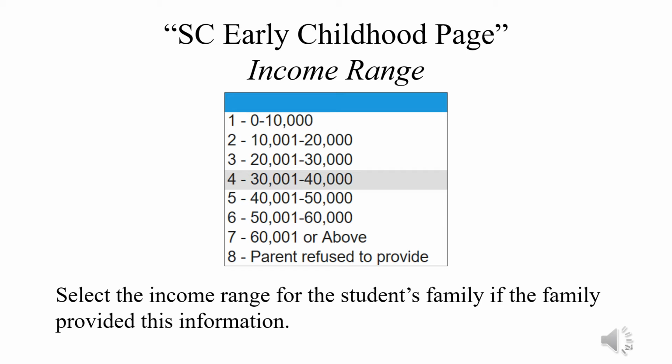For income range, you can select the income range that's provided through the family. These data are needed for reporting purposes, and the codes 1 through 8 indicate the income range you may select for the child. Number 8 does give us parent refused to provide.